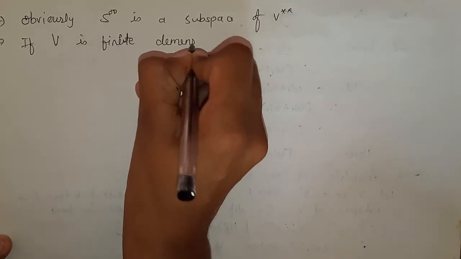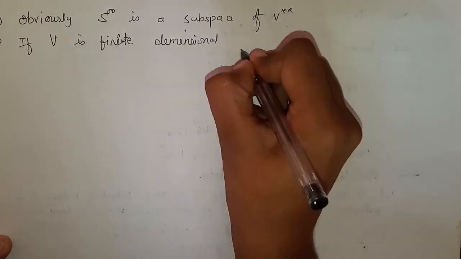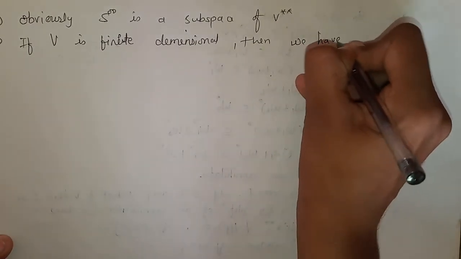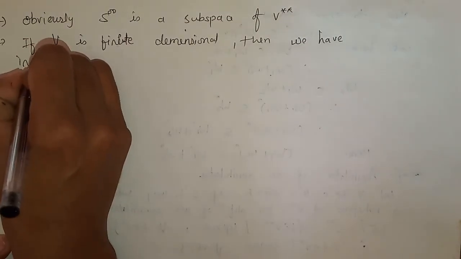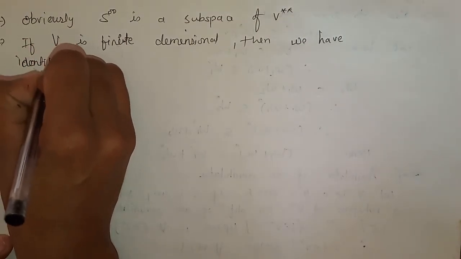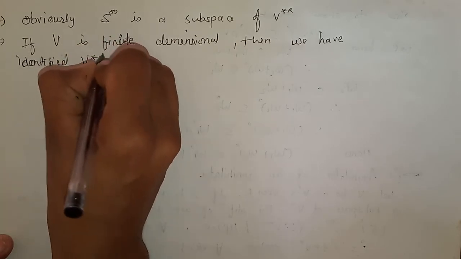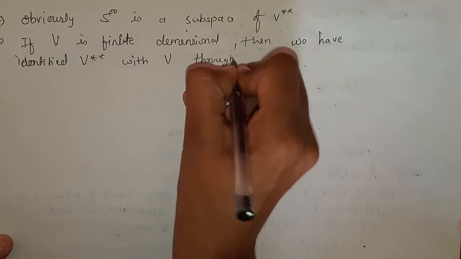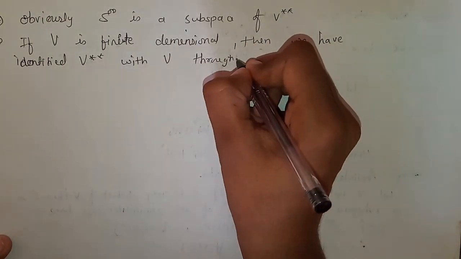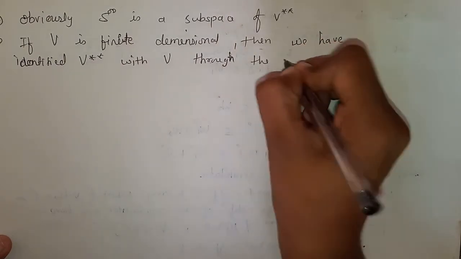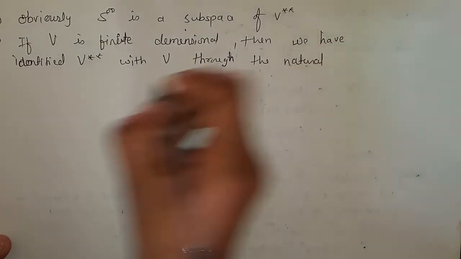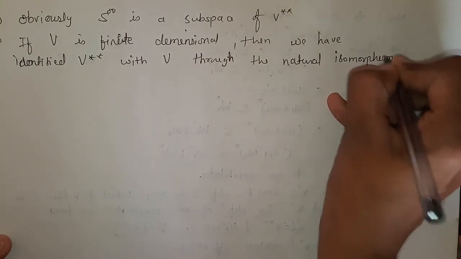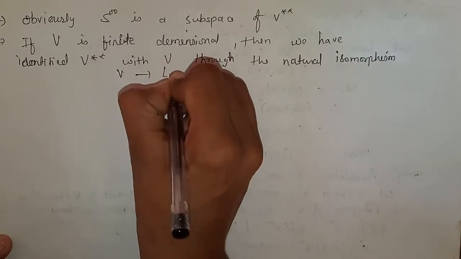Next, if V is finite dimensional, then we have identified V double star with V through the natural isomorphism v to L_v.